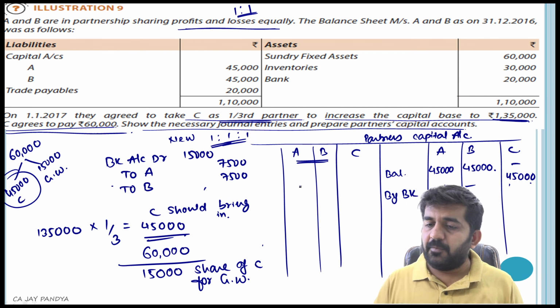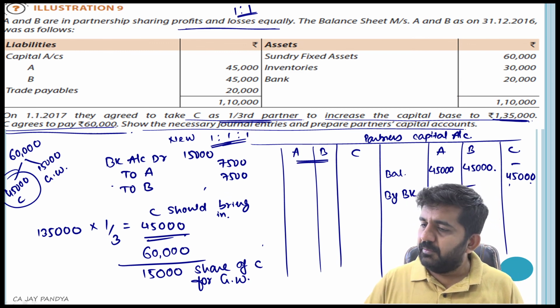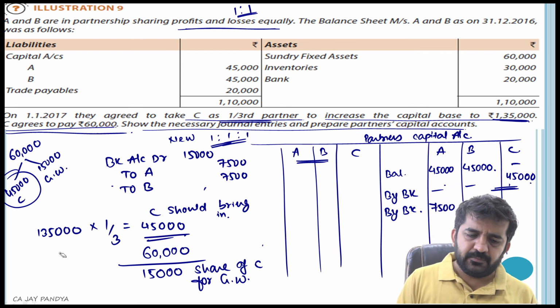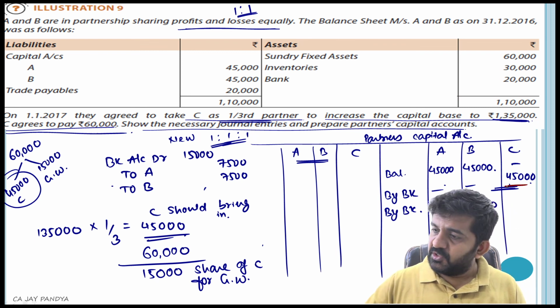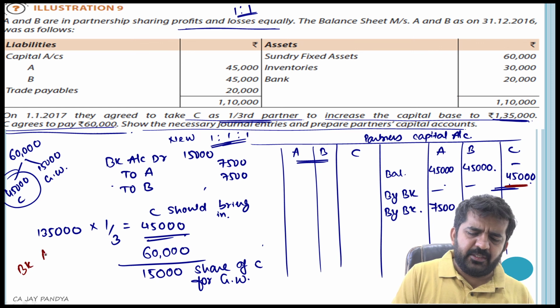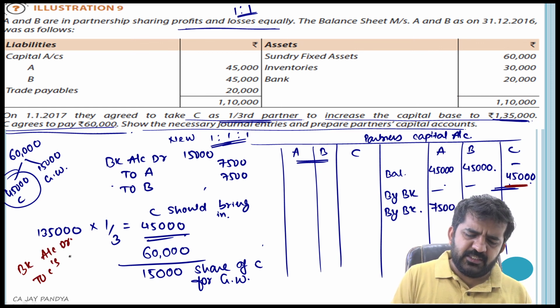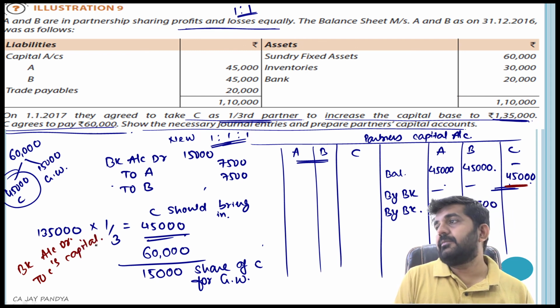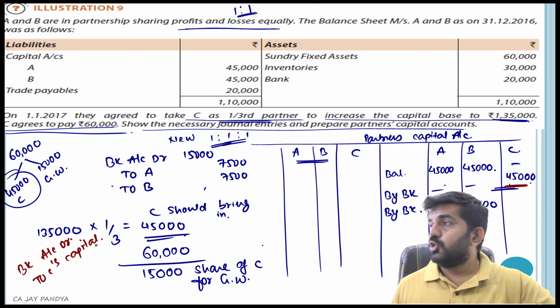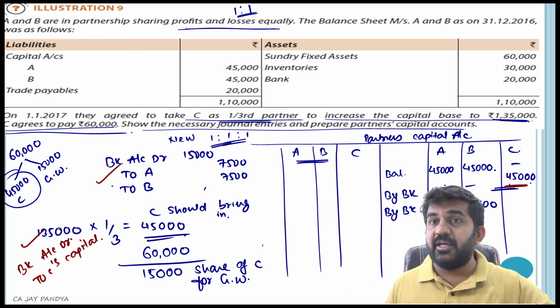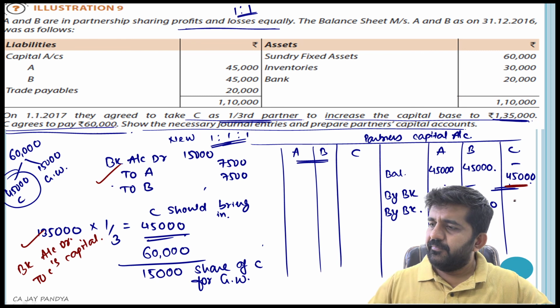Bank account we are not preparing. A and B accounts will be credited 7,500, 7,500 by bank. Sir, the journal entry for this is very simple. For this 45,000, bank account debit to C's capital. So this is how the goodwill is valued. Again, a good sum for valuation of goodwill.